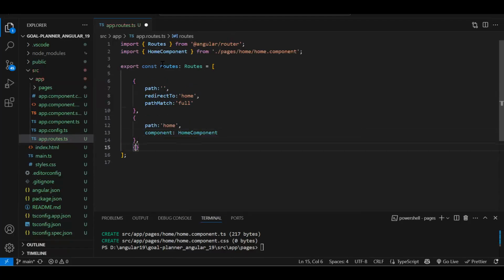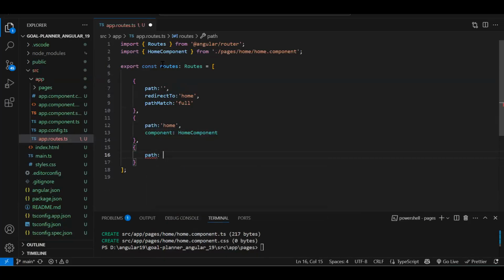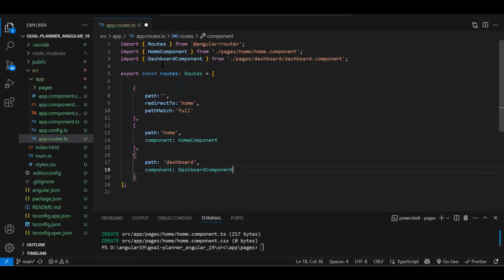Fine. Then what are the components we created? Like that, we will create the route paths. Sorry. Let's say dashboard, component dashboard. Fine. Let me just pause. I will create all the routes.